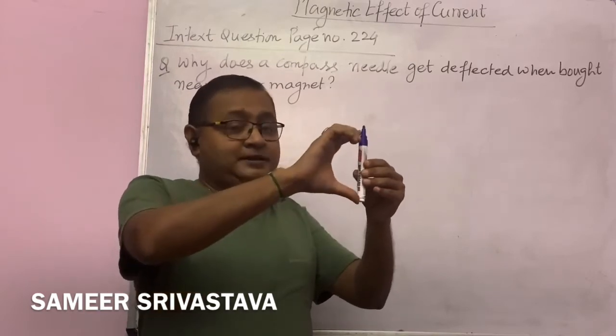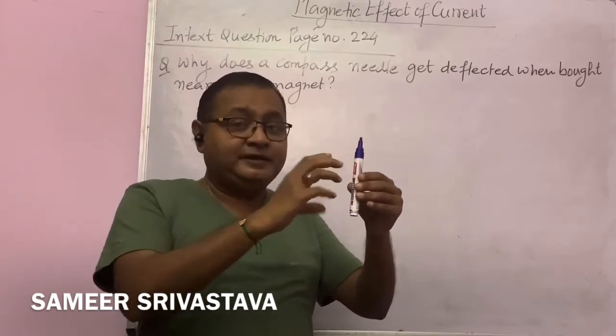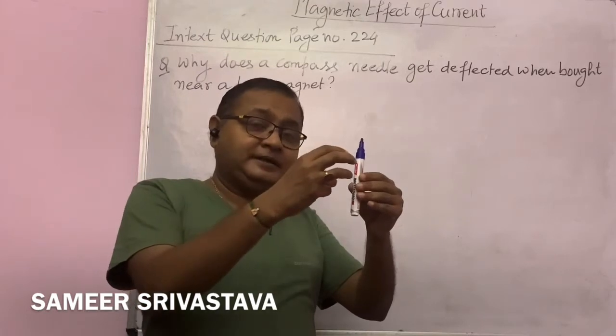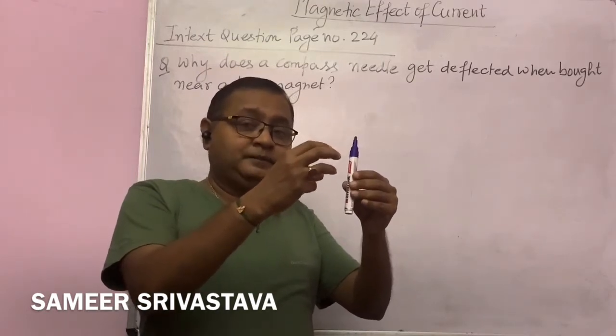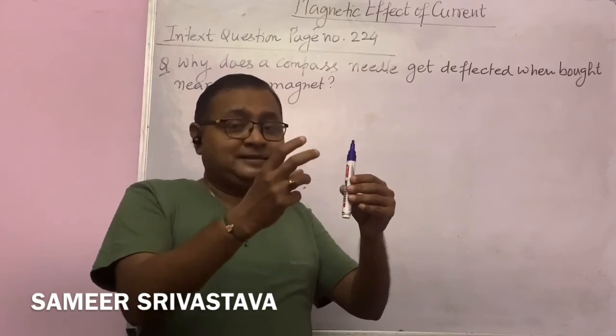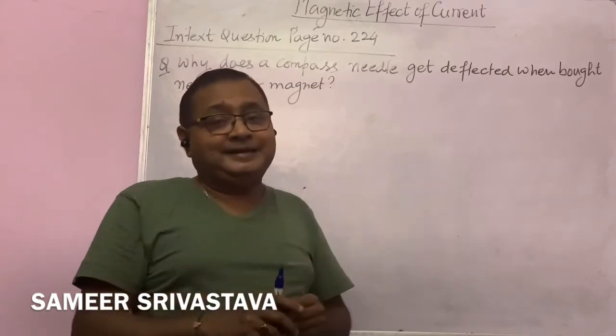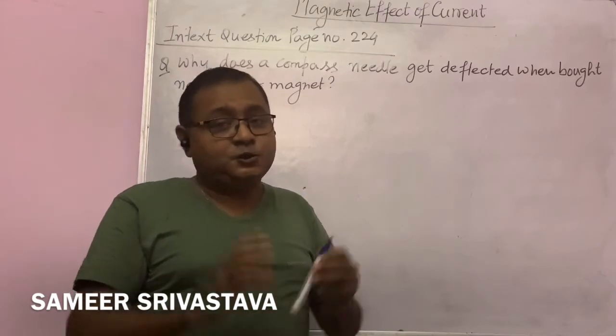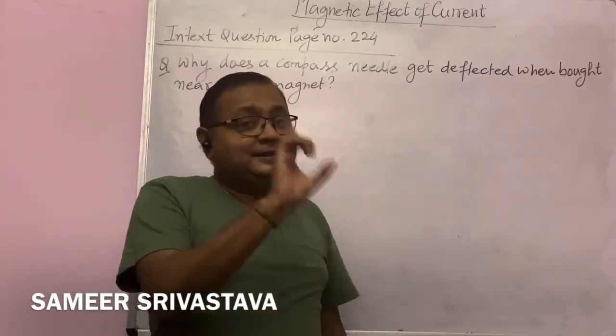The bar magnet has a magnetic field, and when a compass needle comes near it, a force acts on the poles of the compass needle due to the magnetic field of the bar magnet. So the compass needle starts deflecting.